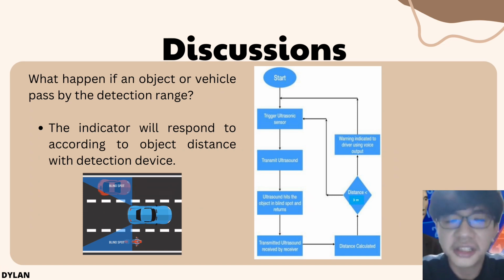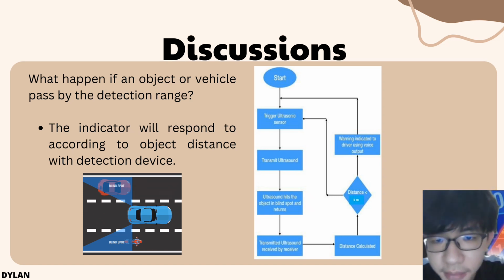Greetings, sir. My name is Dylan Chan, and I will start explaining my part in the discussion. What happens if an object or vehicle passes by the detection ray? The indicator will respond according to the object's distance from the detection device. Here's a flowchart of how the indicator responds.